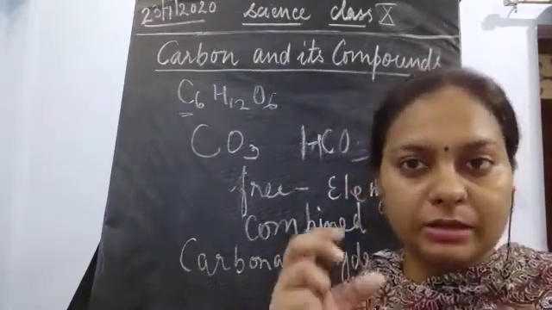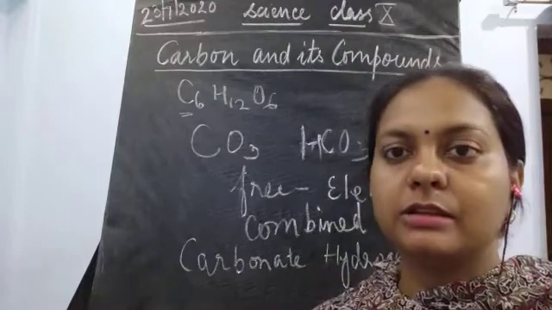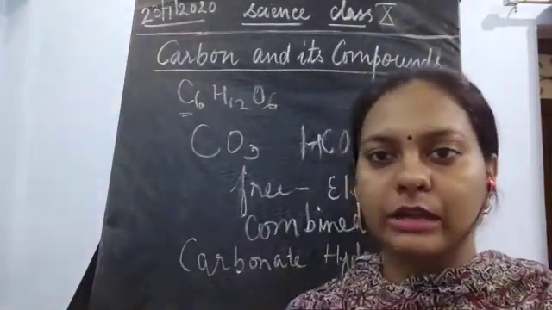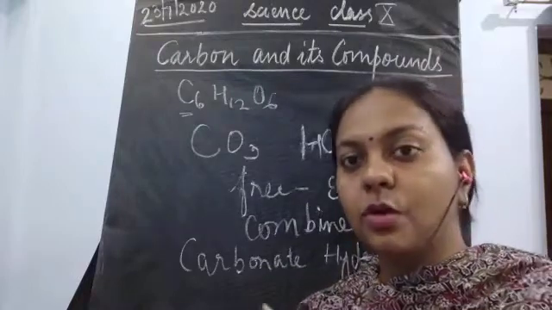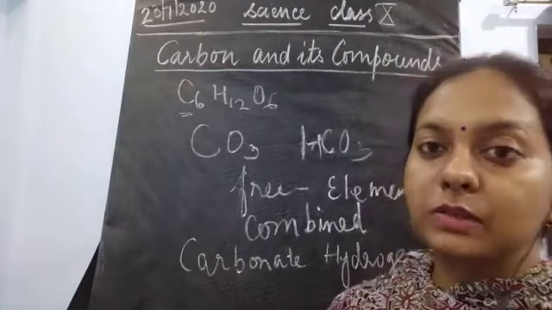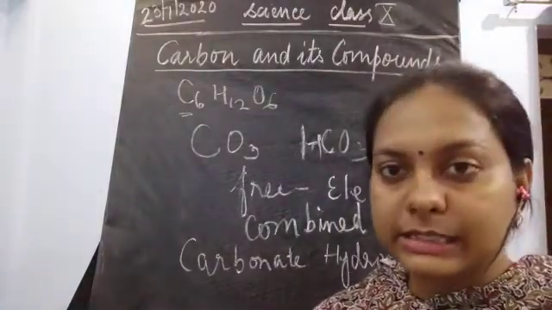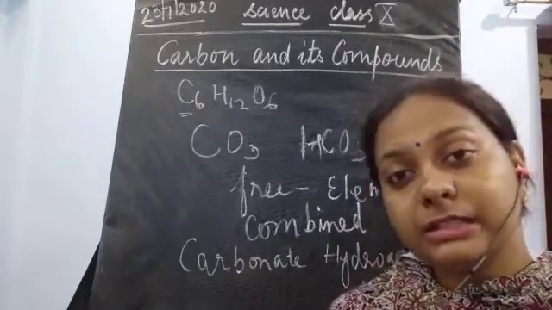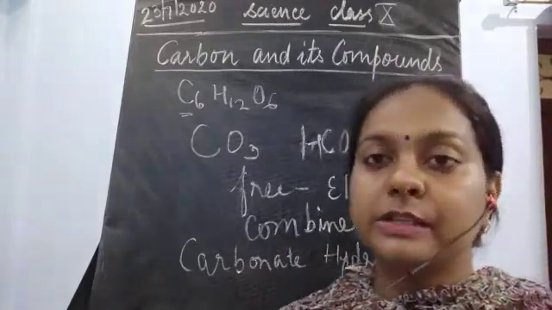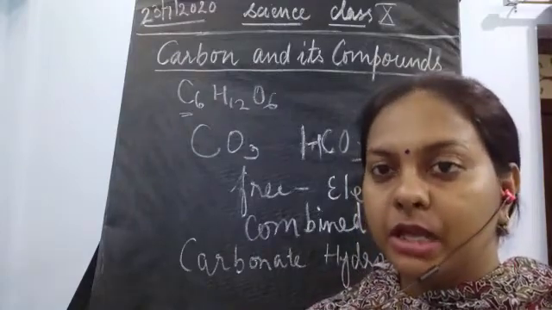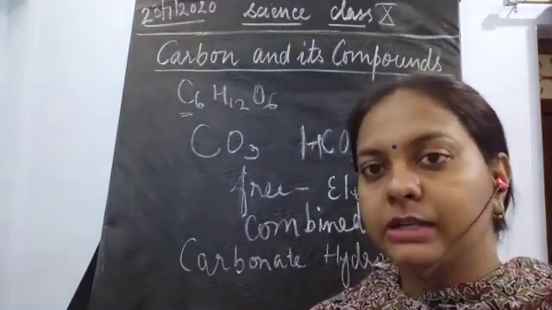Now, the basic question that would come to your mind is why carbon has so many forms: it is present in the free state, and also in the combined state in the form of carbonates and hydrogen carbonates. But still a very small percentage of carbon is present in the Earth's atmosphere and environment, yet it is important in our life.